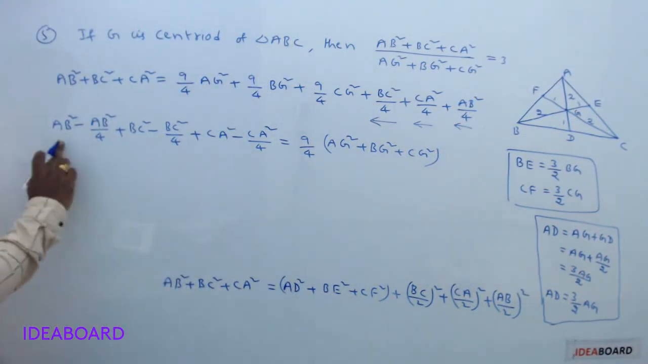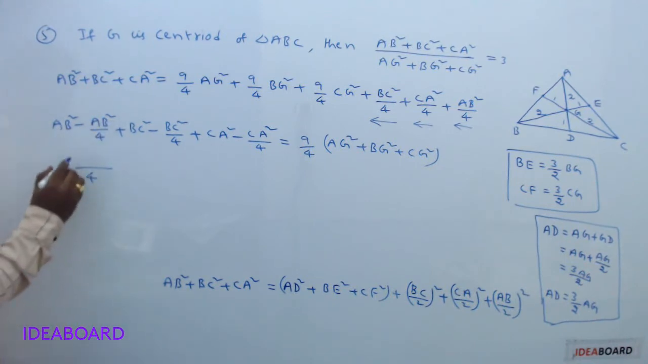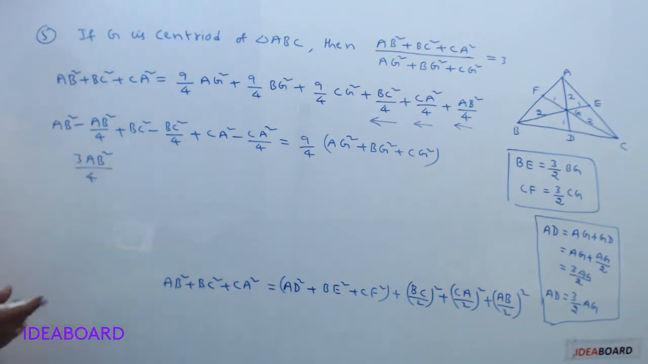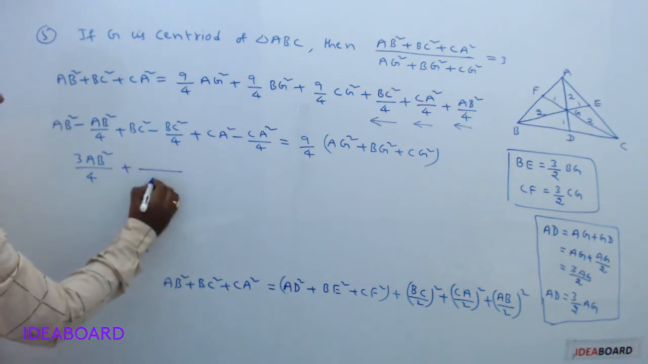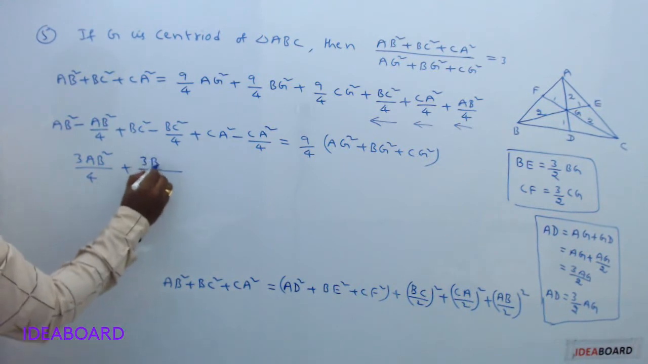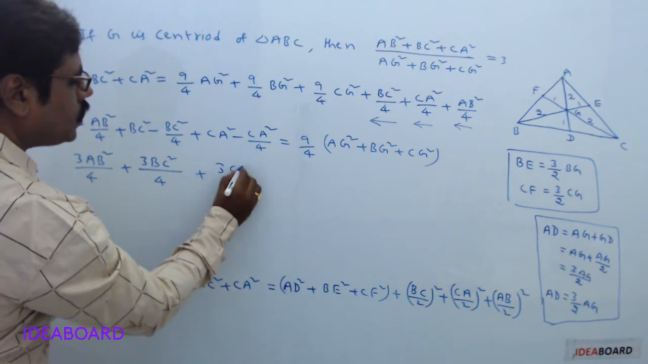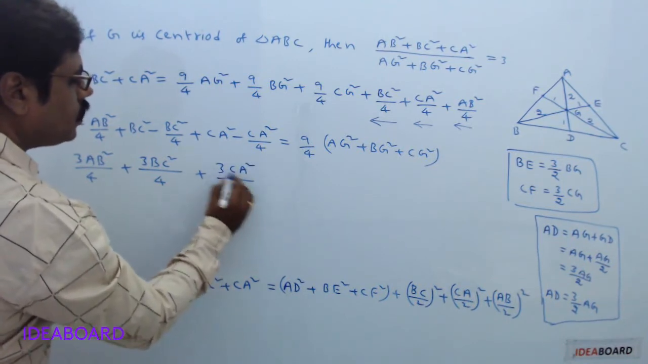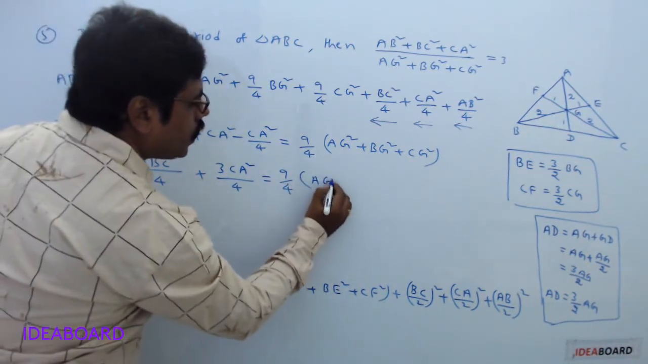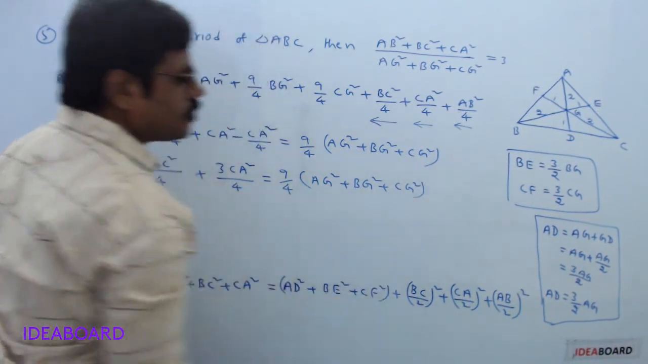Now here, what is the LCM for these two terms? 4. So it is 4 into AB square minus AB square, it is 3 into AB square. So 3/4 into AB square plus here also LCM 4, 4 into BC square minus BC square, so 3 into BC square plus similarly 3 into CA square divided by 4 equals 9/4 into AG square plus BG square plus CG square.